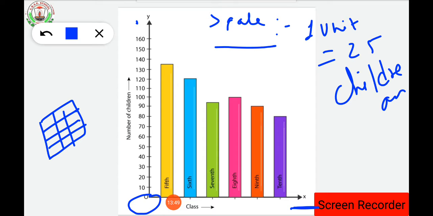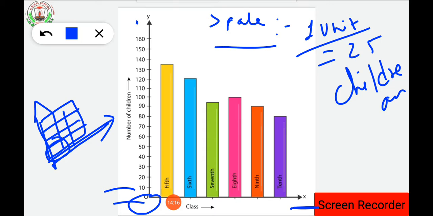If we consider this as the y-axis and this as the x-axis, this one box is considered as 25 children. That means from 0 to 10 it will be considered as 25 students. Then from 10 to 20 again 25 students. From 20 to 30 again 25 students. So this is known as the scale, which we have to choose. So 1 unit is equal to how many children are we considering here?